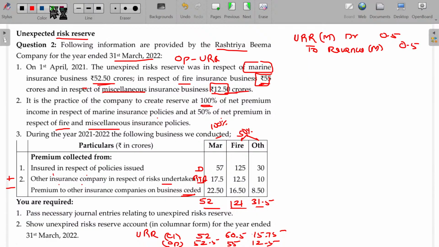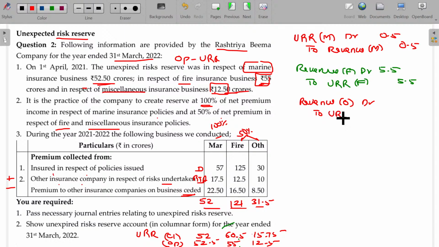And in case of fire, initially 55, closing 60.5. So 5.5 additionally you have to create. So revenue fire account debit to URR fire account. The value being 5.5. Similarly, in case of others, 12.5 earlier, now 15.75. 3.25 further you are creating. So revenue account for others account debit to URR account for others 3.25.